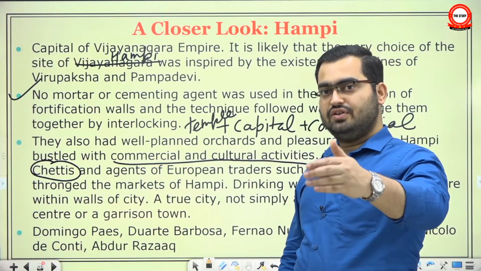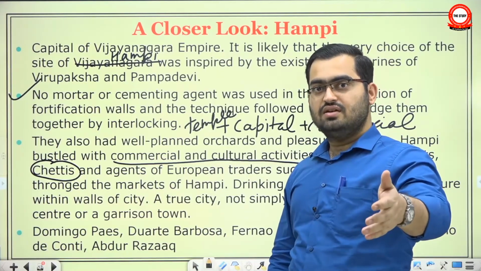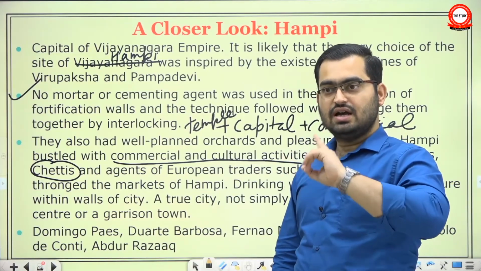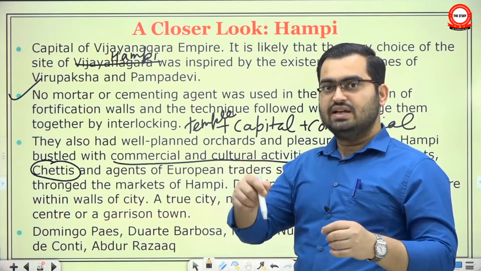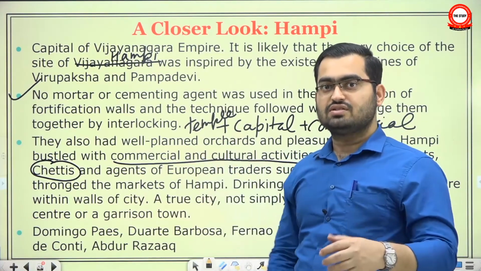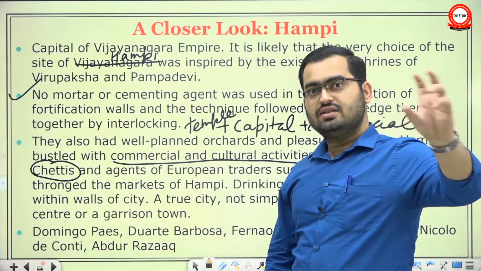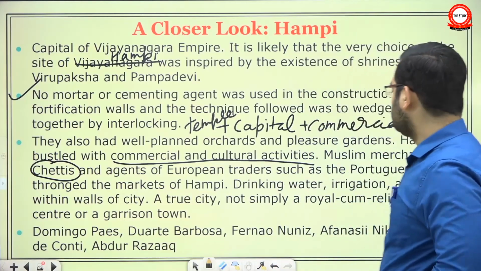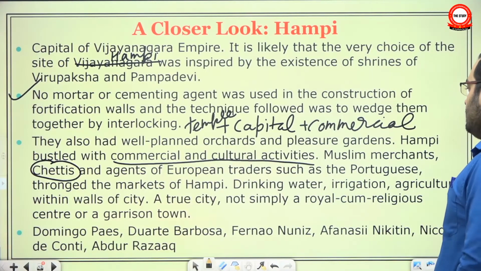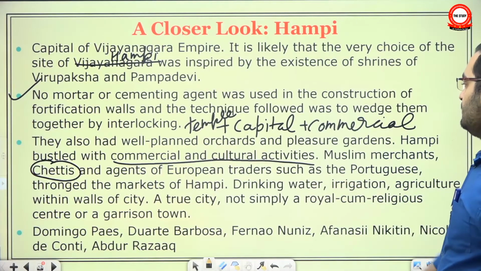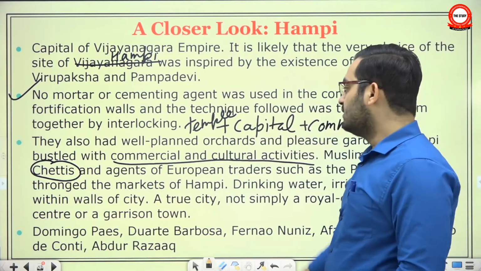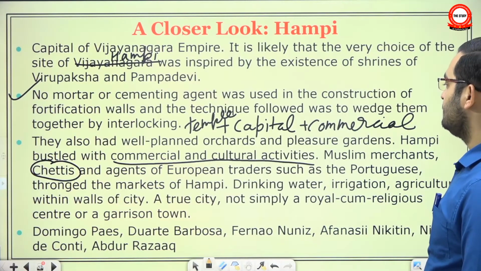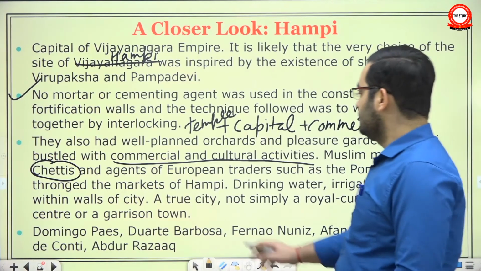And between the inner fortification and outer fortification, they even had fields in which they would practice agriculture. Why? Because they have given the answer to this question in 12th class NCERT. I will recommend you to see that they explain why they had fields between inner and outer fortification. From nearby hills and rivulets, they made arrangements for irrigation and drinking water as well. Drinking water, irrigation, agriculture within the walls of the city. They actually made arrangements from the nearby water channels. A true city, not simply a royal cum religious center or a garrison town. Okay, this was a true city.